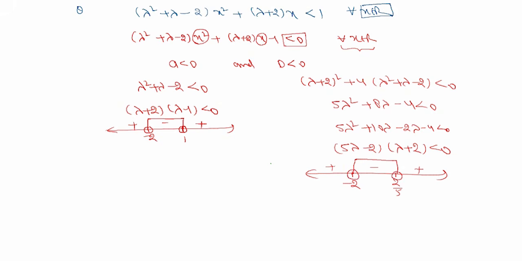Now because there is an AND here, I'll need to take the intersection of these two conditions. So I'll take up a number line and represent both the solutions. So this is between minus 2 and 1.